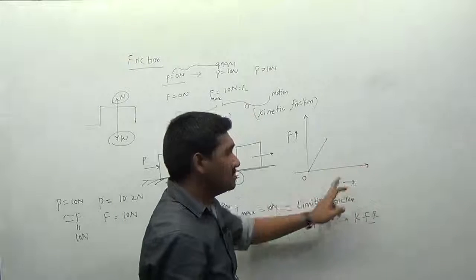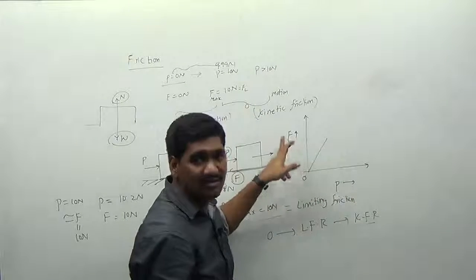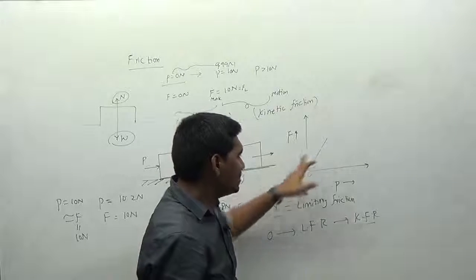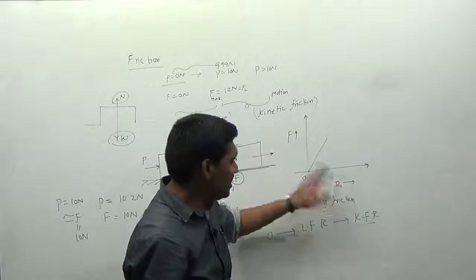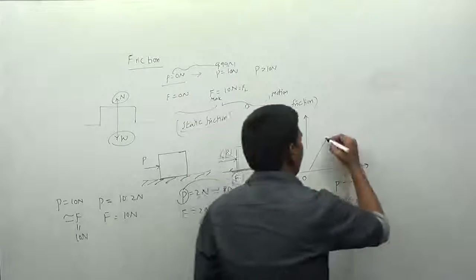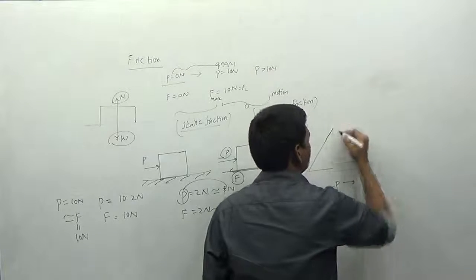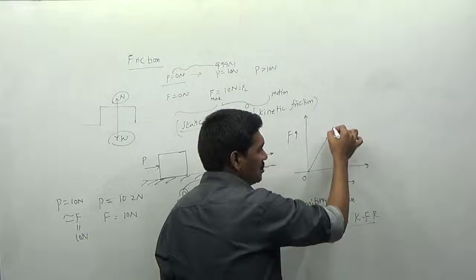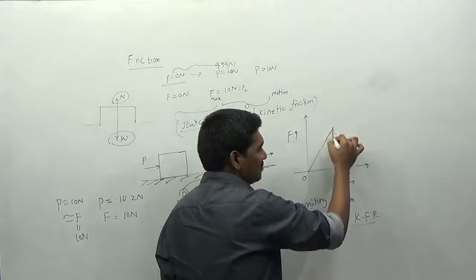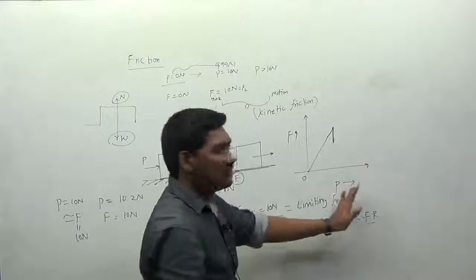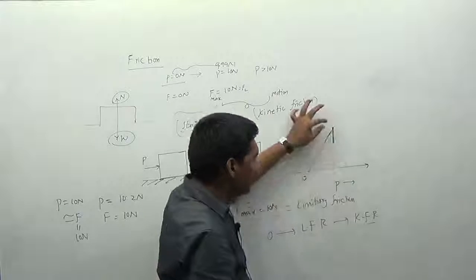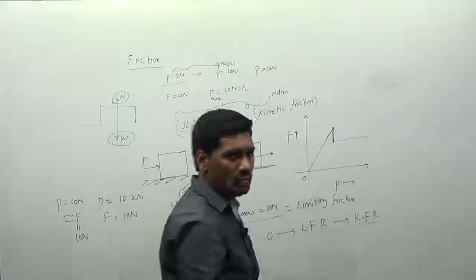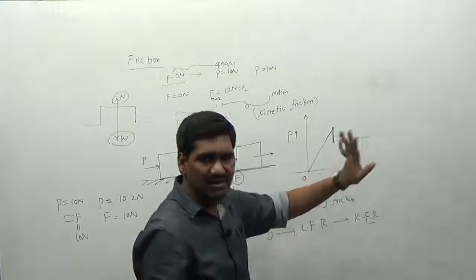As the value of P increases, where P is the external force acting on the body and F is the frictional force experienced by the body, the value of F will increase. P and F are proportional here. But after reaching the maximum limit of the frictional force, with the increase of P, the frictional force comes down, and then it remains constant in this way. This may be a curve, it can be of anything, nothing to worry about.